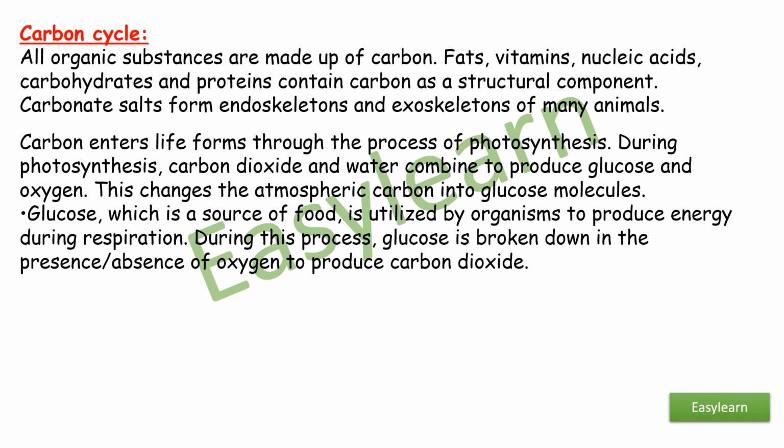During photosynthesis, carbon dioxide and water combine to produce glucose and oxygen. This changes the atmospheric carbon into glucose molecules. Glucose, which is a source of food, is utilized by organisms to produce energy during respiration. During this process, glucose is broken down in the presence or absence of oxygen to produce carbon dioxide.